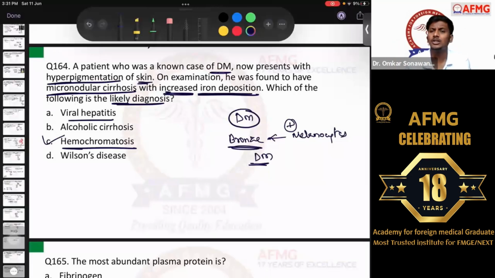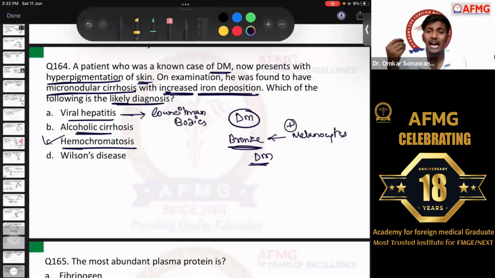Viral hepatitis, there was a question people are saying, I'm not sure about that. Please let me know. If there was a question, we have discussed that definitely. In acute viral hepatitis, the patient has apoptotic bodies. The hepatocytes will have pinkish appearance or eosinophilic appearance. And these apoptotic bodies are nothing but called as the Councilman bodies, discussed multiple times. That is called as the Councilman bodies.